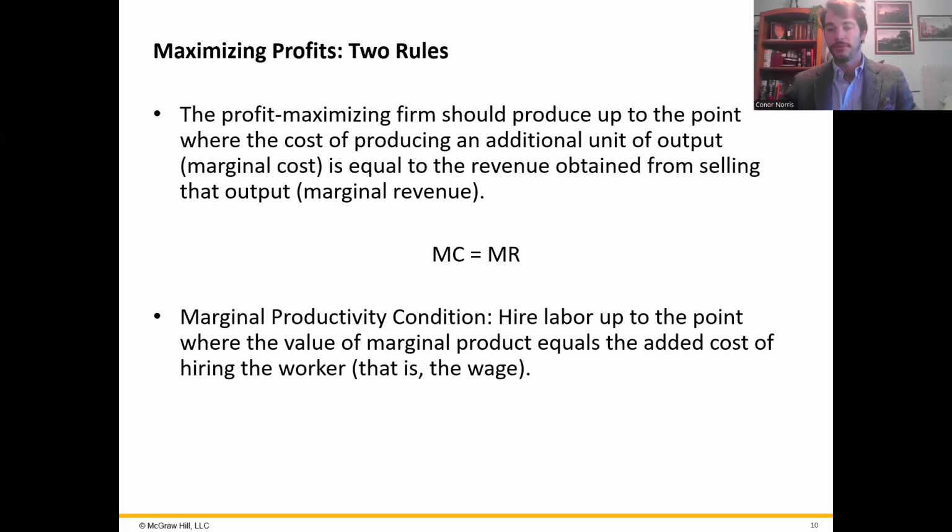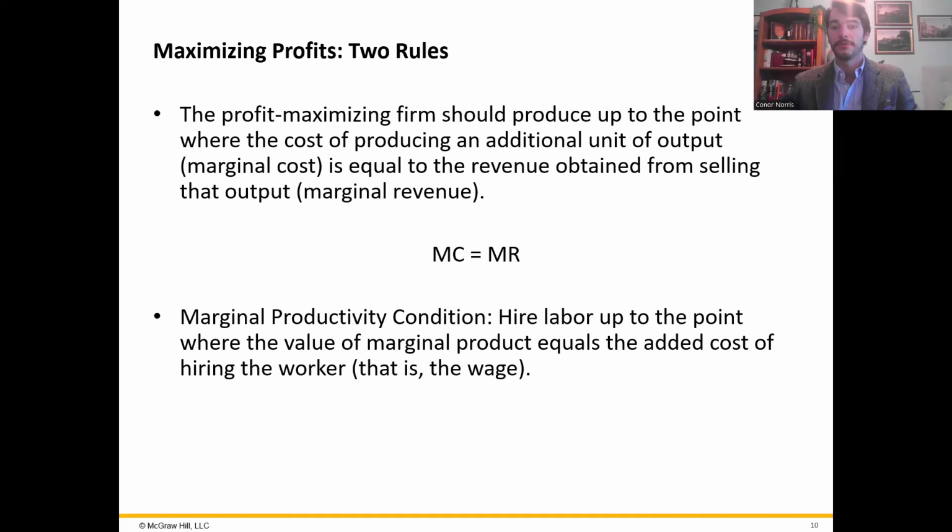So marginal revenue is the additional revenue that the firm earns from selling one more unit of the product. Marginal cost is the other side of the equation, the additional cost the firm incurs from producing one more unit of the product. So if a firm is maximizing their profit, they'll produce up until the point where the marginal revenue equals the marginal cost.